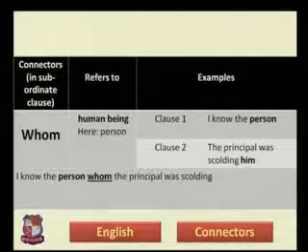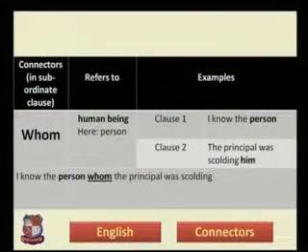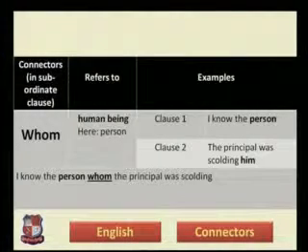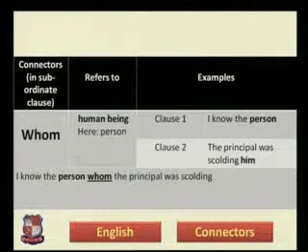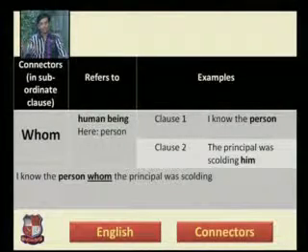But if you speak the subordinate clause all alone, it will not have its own individual meaning. So in order to make the subordinate clause meaningful, we need to speak the main clause also. If you speak only the main clause, it will have its meaning without the subordinate clause. But without the main clause, the subordinate clause, like in this sentence, whom the principal was scolding, will not have its full meaning. You need something to add, and that something is I know the person. So like this, in each and every complex sentence, there will be one subordinate clause and one main clause.